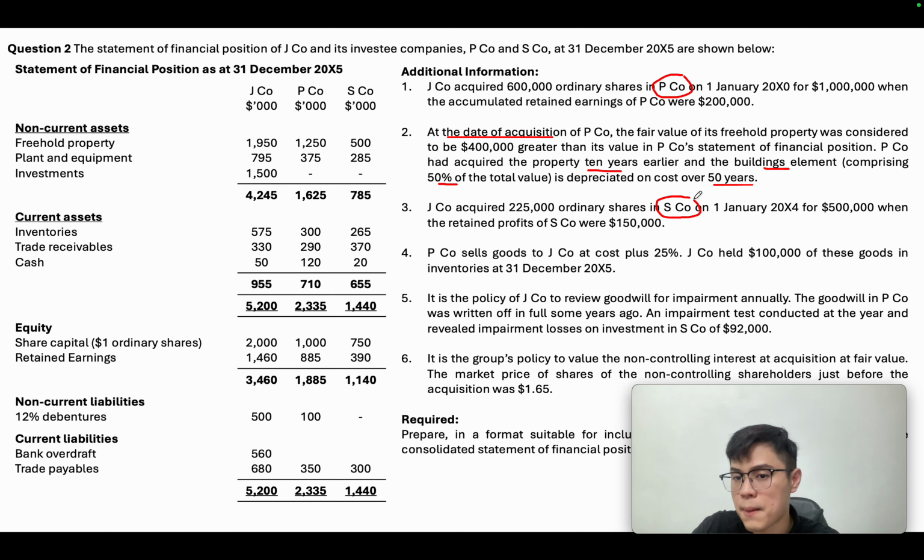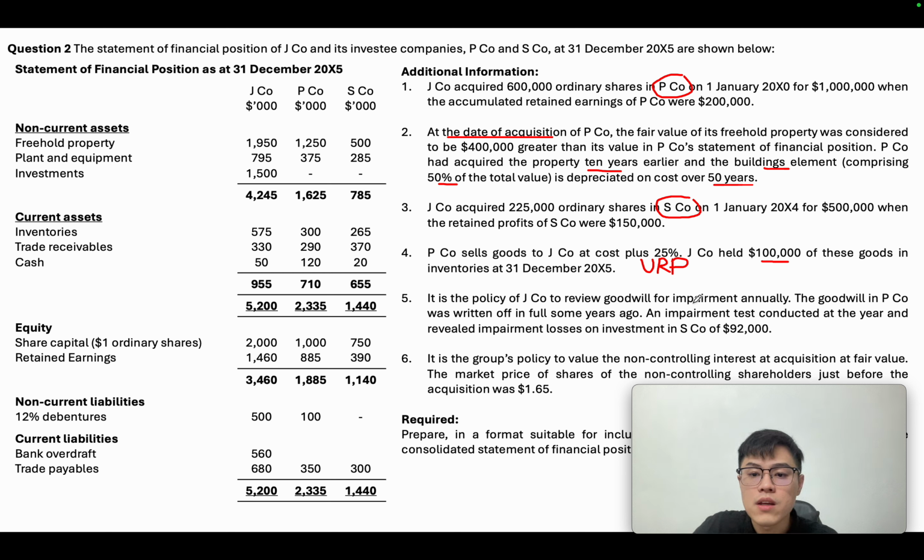So that will be another company. We will calculate later. Number 4, P-Co sells goods to J-Co at cost plus 25%, and J-Co held 100,000 of these goods in the inventory at 31st December 2005. This is URP. This is called an interco transaction, where the parent sells to the subsidiary or the subsidiary sells to the parent. We will analyze later.